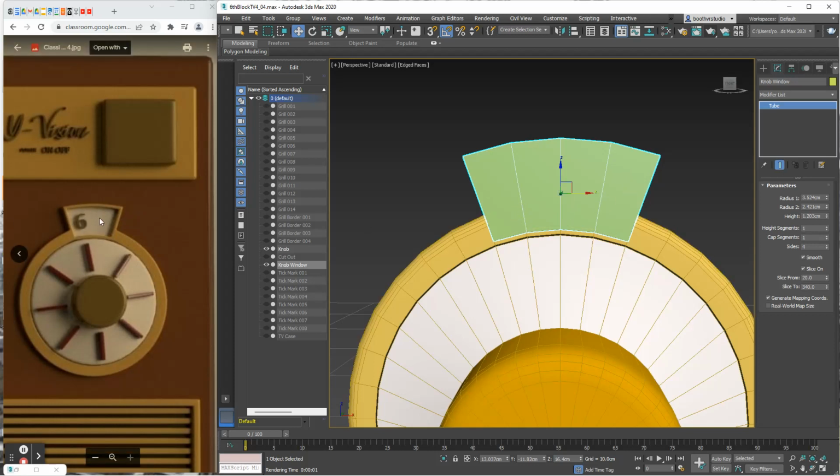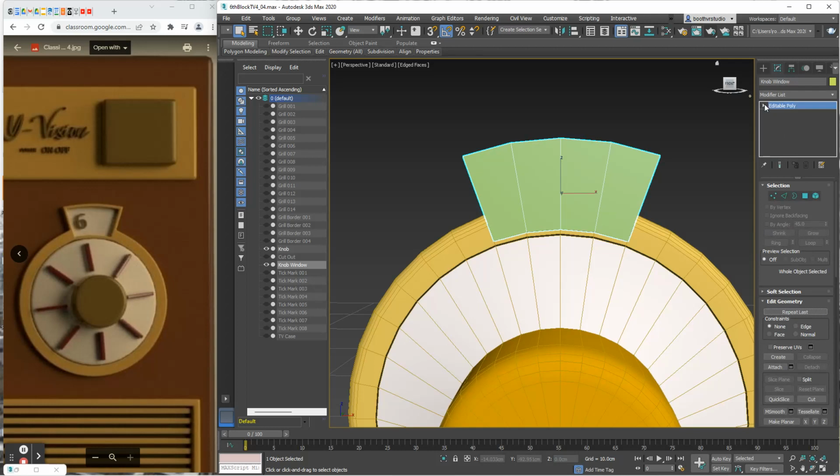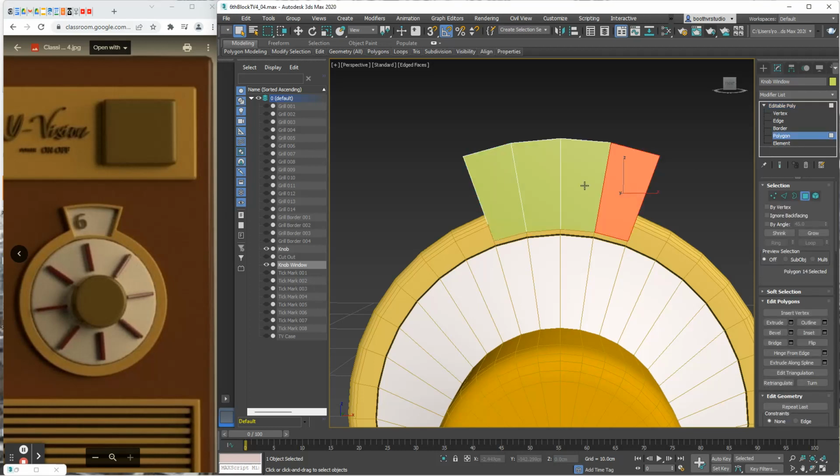I need to create this space that's in here. So this thing right now, it's a tube. Well, I need to make the tube go away. So I'm going to right click the tube and I'm going to change it into an editable poly. And now it is an editable poly. And I'm going to select these 4 polygons right here on the front face.